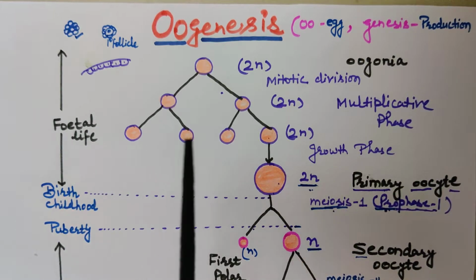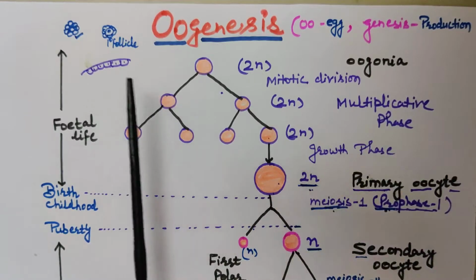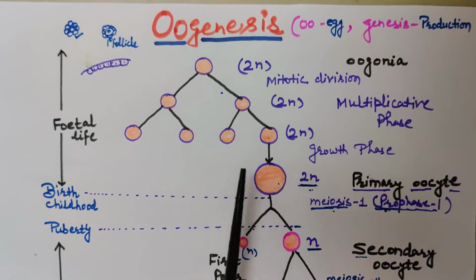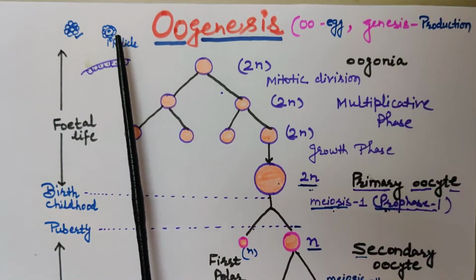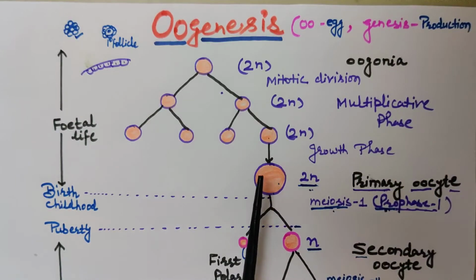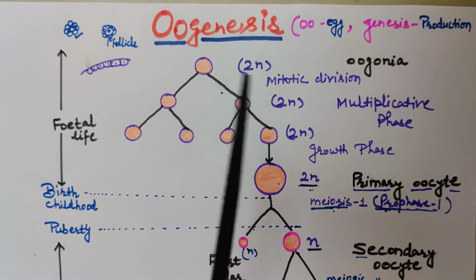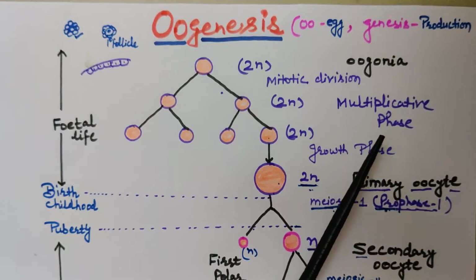And other oogonia cover this primary oocyte and are known as follicular cells, as we already discussed in the internal structure of ovary. So the first phase is the multiplicative phase.